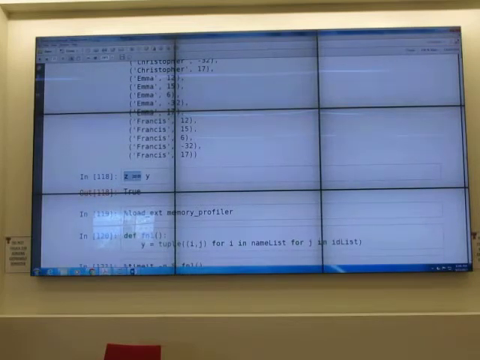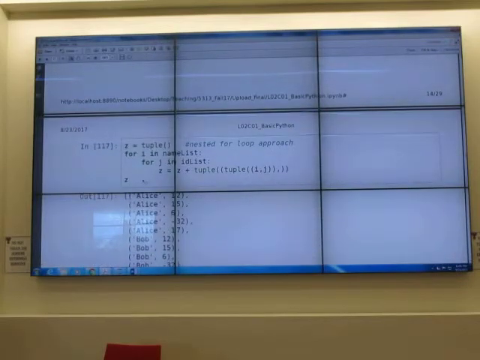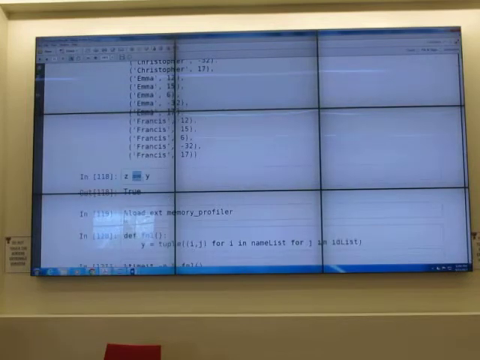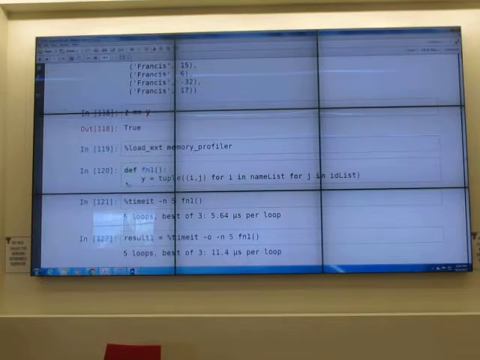Y equal z, z equal y. If you want to ask if they are exactly the same or not, use two equal signs. If you use just one, it's an assignment. Okay, so z we created by nested for loop. Y we used tuple comprehension, and it said the same. It's true.